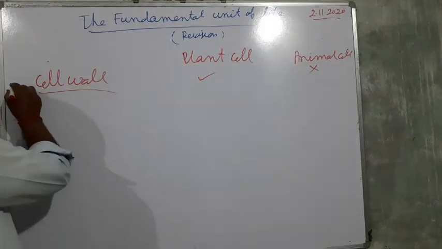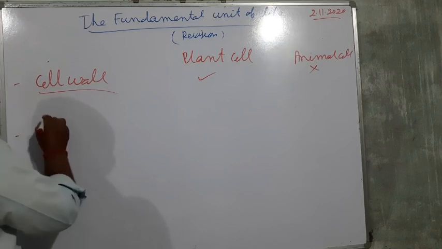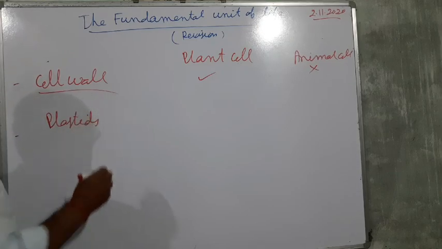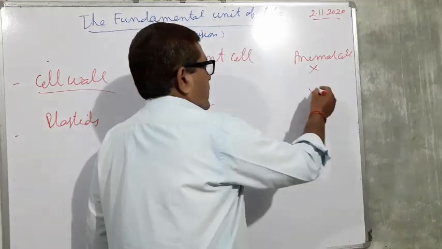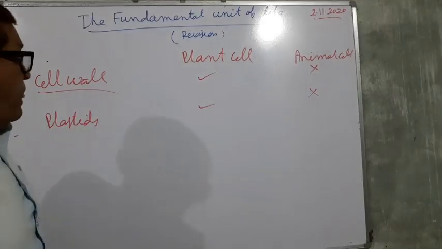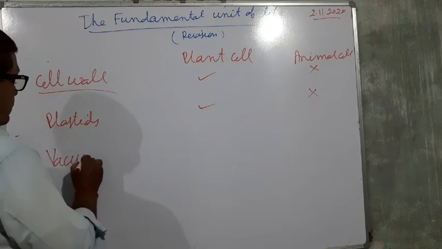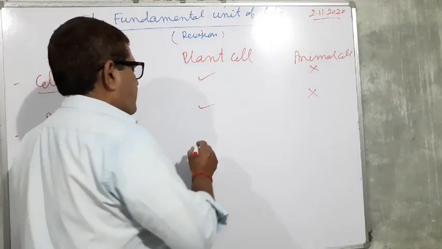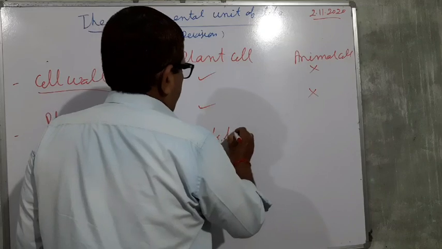And the next structure we will study is the plastids. Plants have plastids and animals do not have plastids. And vacuoles: plant cells have a single large vacuole.